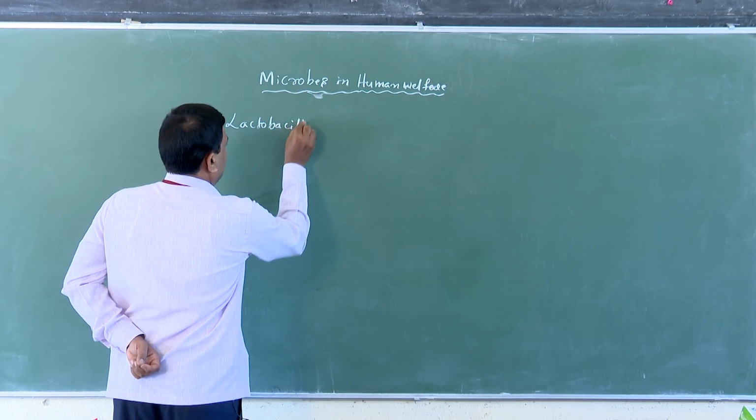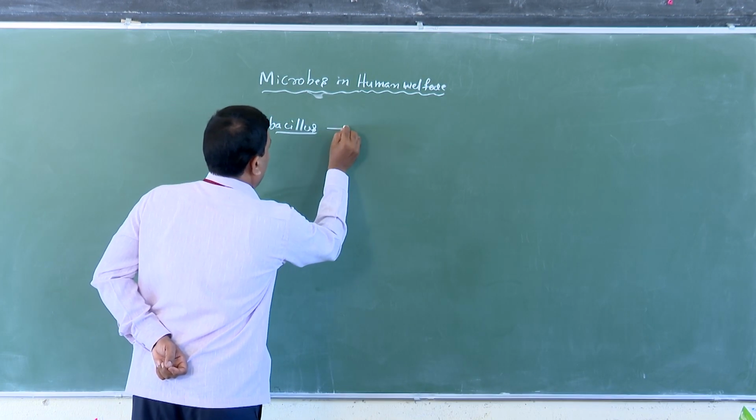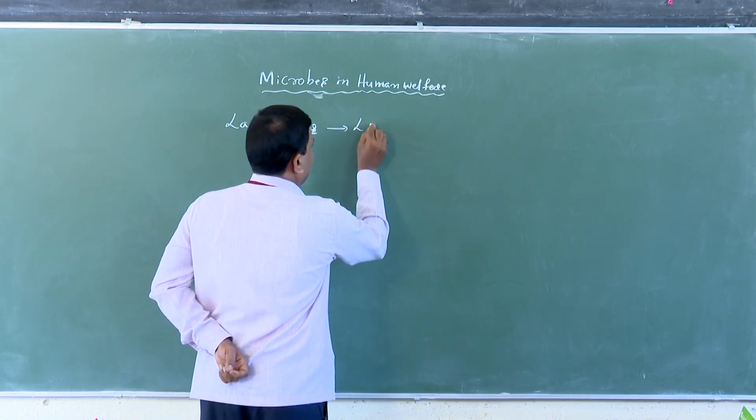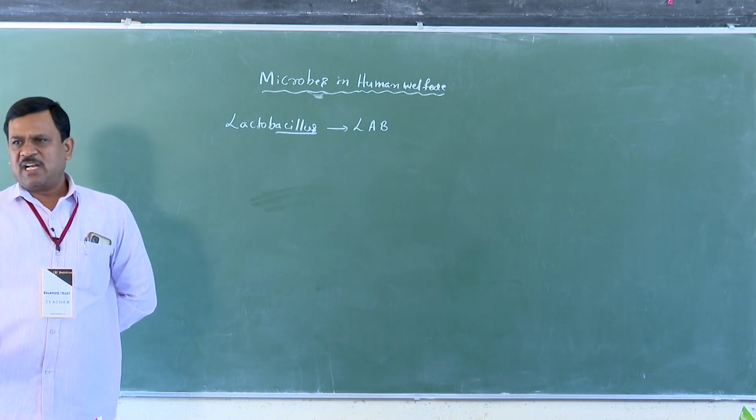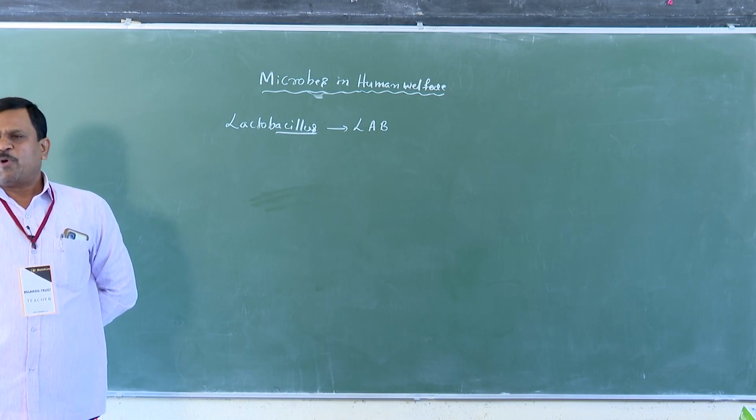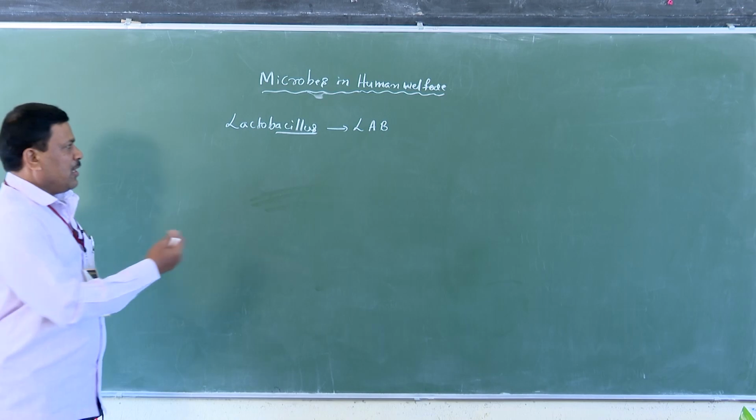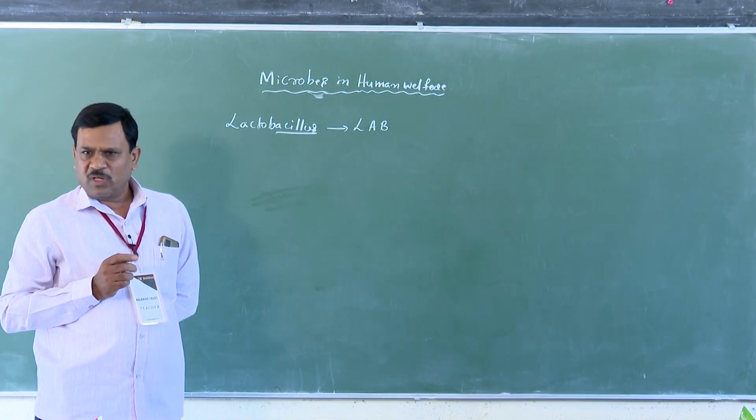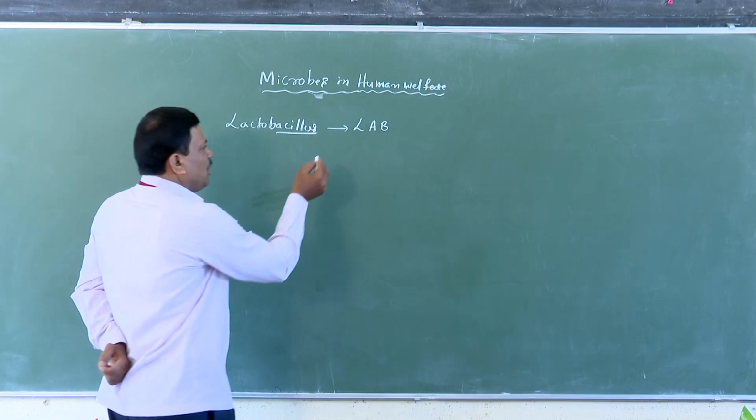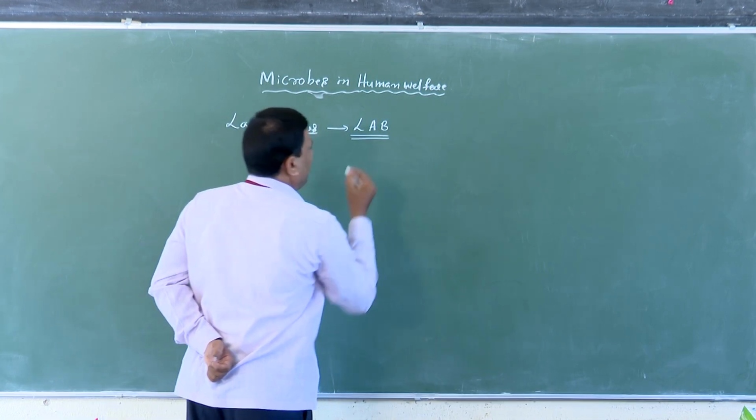Lactobacillus is commonly called lactic acid bacteria. What is the meaning of LAB? Lactic acid bacteria are used for the production of curd, that is, for making curd from milk. Yes or no? Next, there is a very important role of LAB.